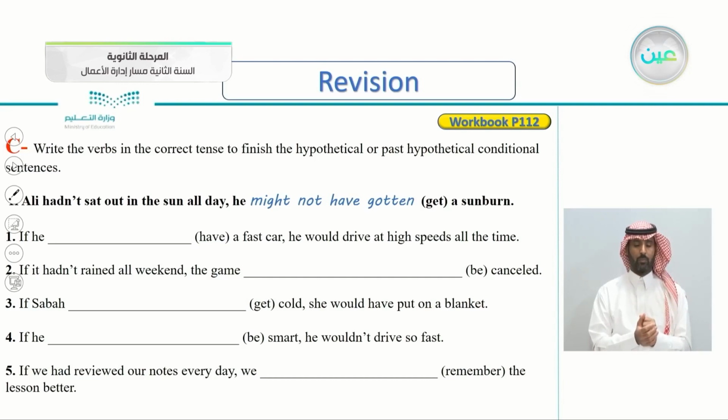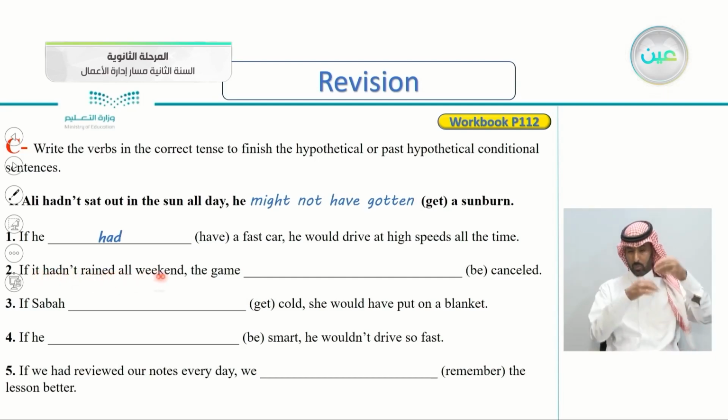Let's check the correct answer here. If he had a fast car. So we just take the past tense of the verb here. If he had a fast car, he would drive at high speeds all the time. Number two, if it hadn't